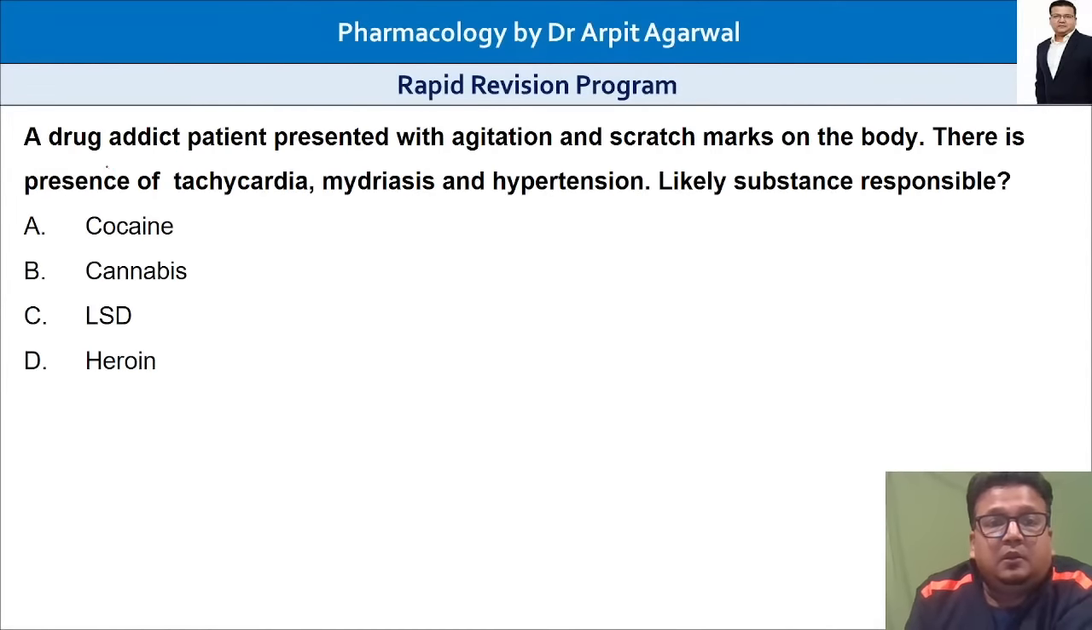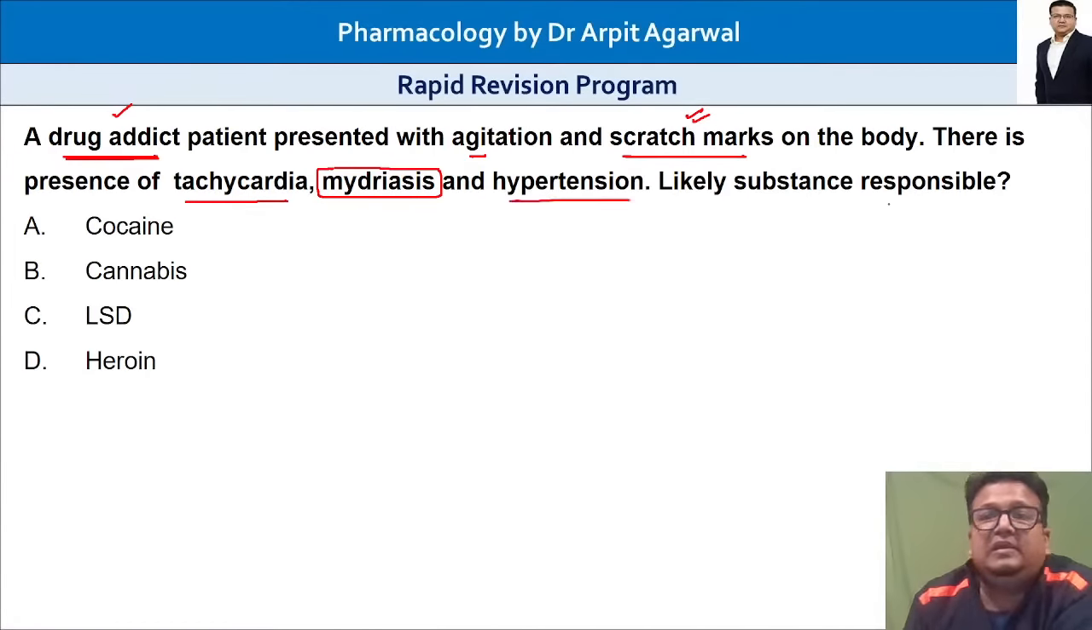So the question says that we have a drug addict. That is very important. Always, the patient who is an addict, when they come with poisoning, presented with agitation, scratch marks on the body. Why scratch marks? You have to think. Presence of tachycardia, mydriasis, and hypertension. Likely substance responsible? Tell me now, we have mydriasis with history of addiction.